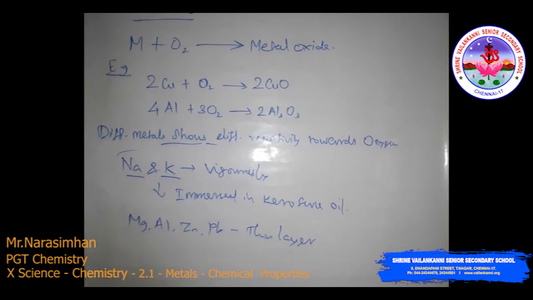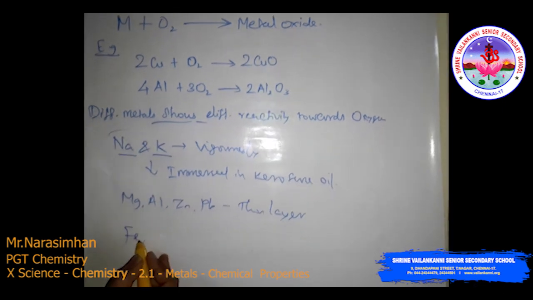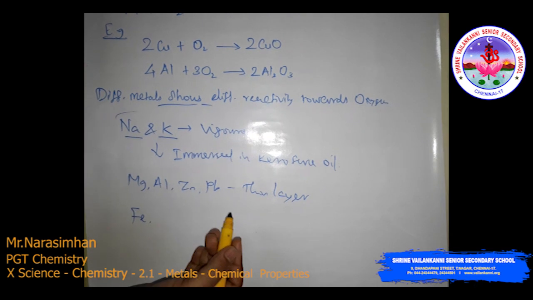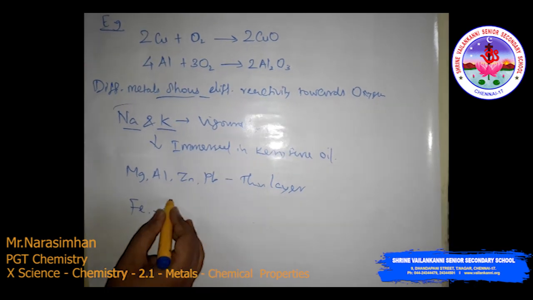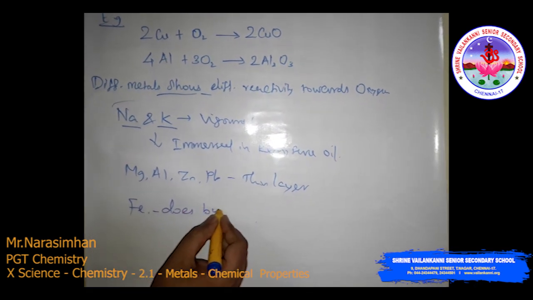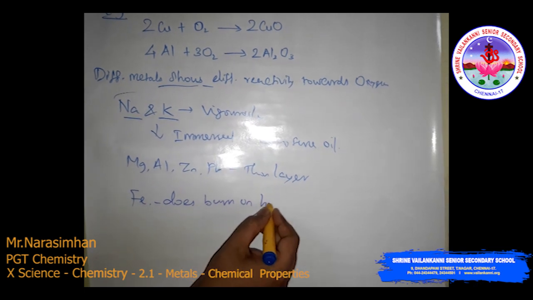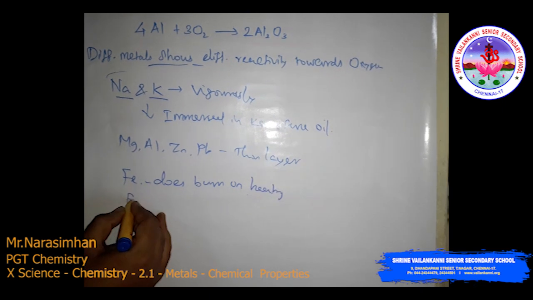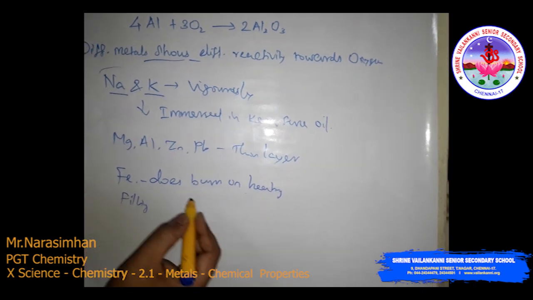Then iron, Fe. Iron does not burn on heating, but iron filings burn vigorously.